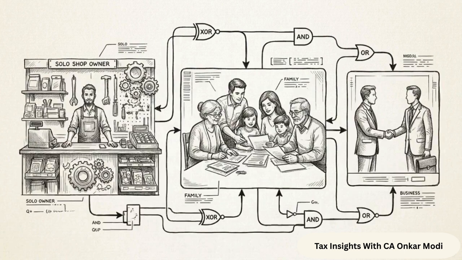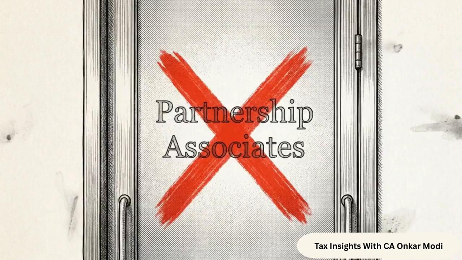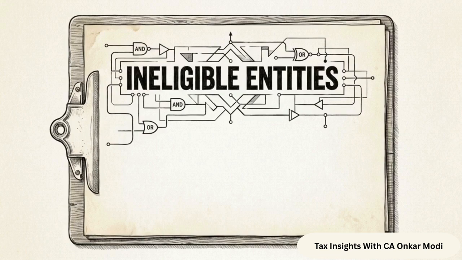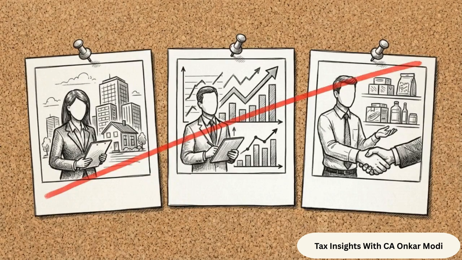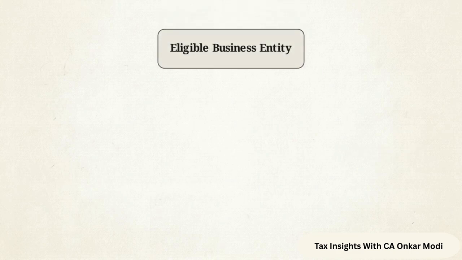The first track covers general businesses run by eligible assessees, individuals, Hindu undivided families, or standard firms. However, limited liability partnerships are explicitly excluded. The statute also carves out a negative list. If your income comes from commission, brokerage, or agency work, you cannot use this pillar. Look at this logic tree defining the turnover limits.